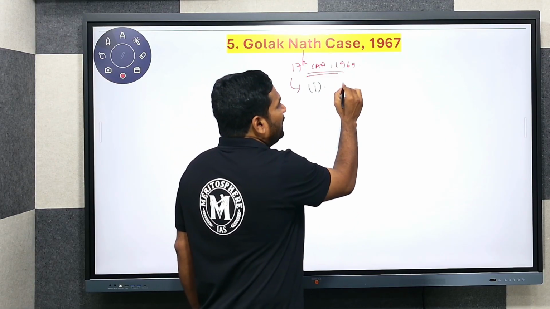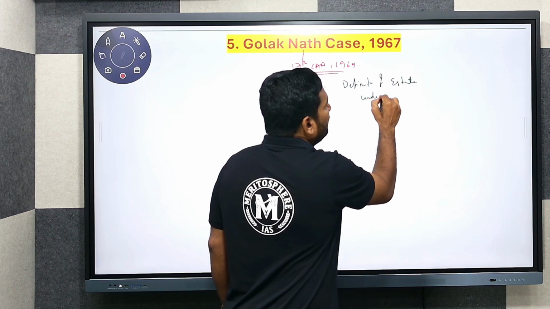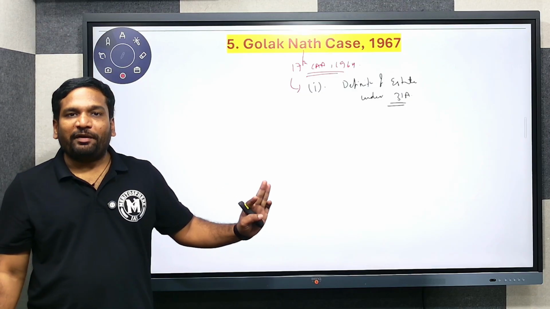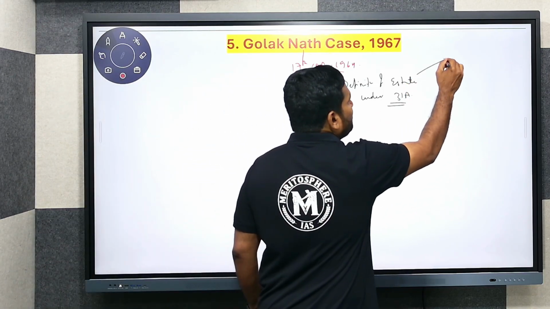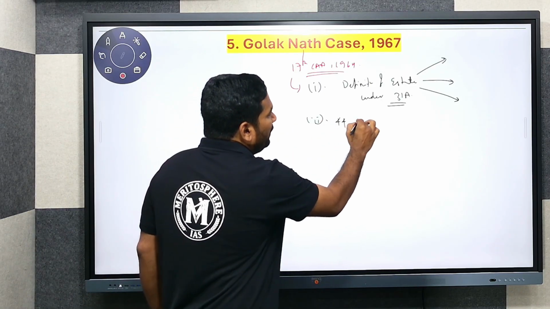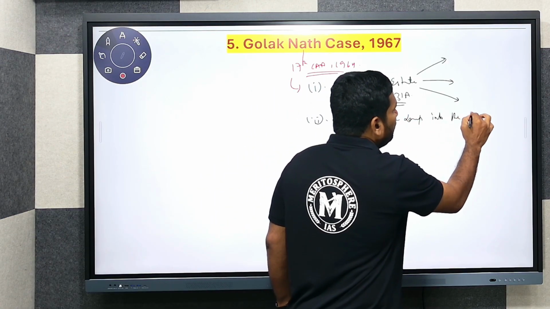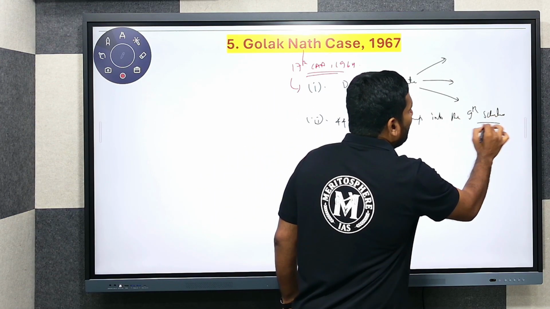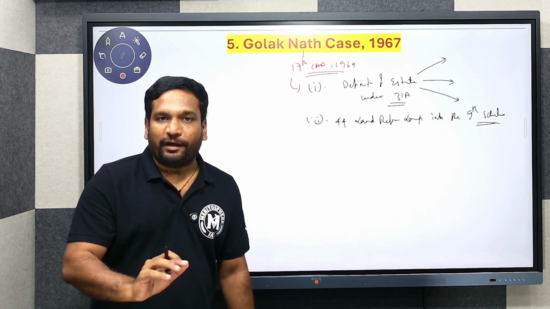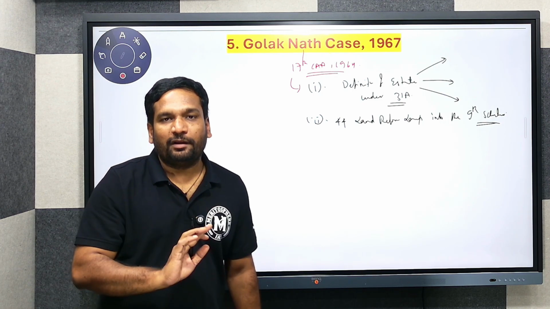One is the definition of estate under Article 31A. The 17th Constitutional Amendment Act expanded the definition of estate. The second thing is that it included 44 land reform laws into the ninth schedule. During that period, the ninth schedule provided a kind of legal immunity to all those laws included in it. It was there from 1951 till 2007.